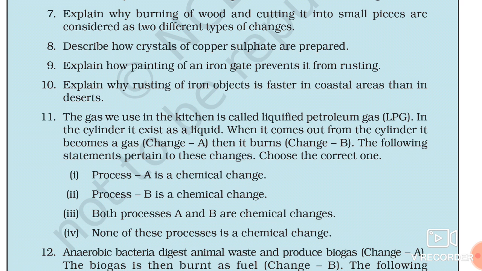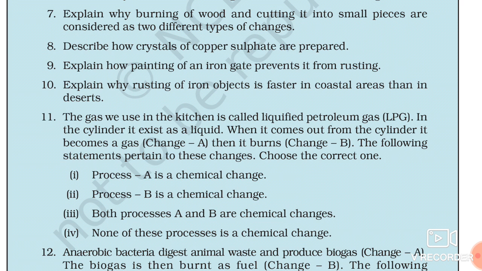So if there is no reaction between iron, oxygen and moisture, there will be no rusting, because you know very well that rusting takes place when there is a reaction between moisture, oxygen and iron. So painting stops that reaction. It does not allow that reaction to take place. That's why we can prevent an iron gate from rusting by the process of painting.